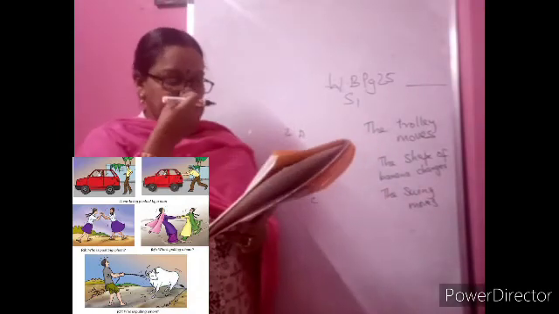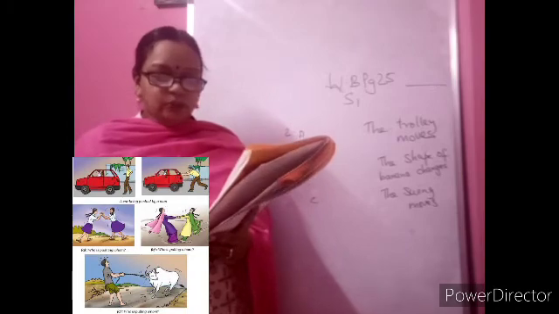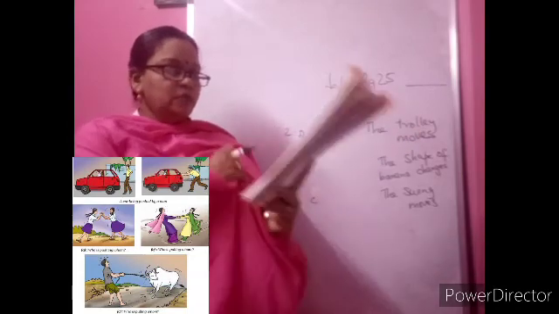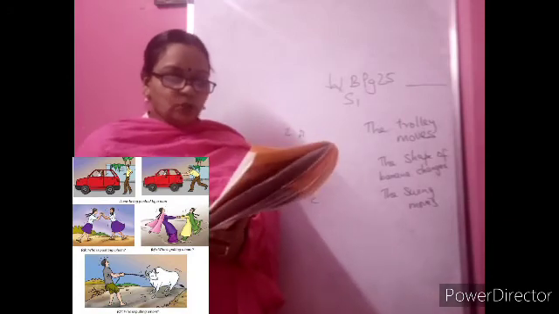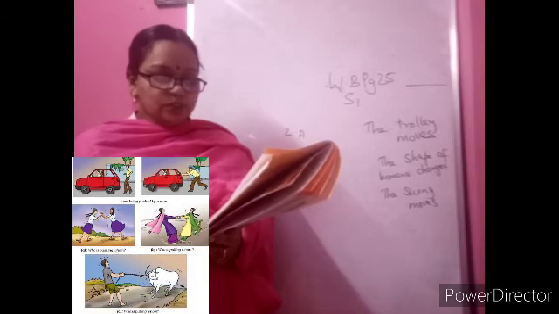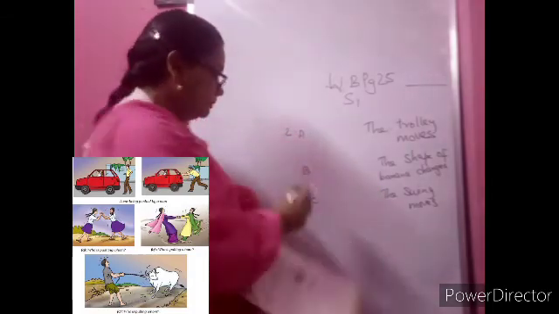See, third question. By mistake, Smita threw her ball in the swimming pool. The ball started moving towards the other side of the pool. What made the ball move? So what happened? She has thrown the ball in the swimming pool. The ball is starting to move. So who is applying force on that? What made the ball move?